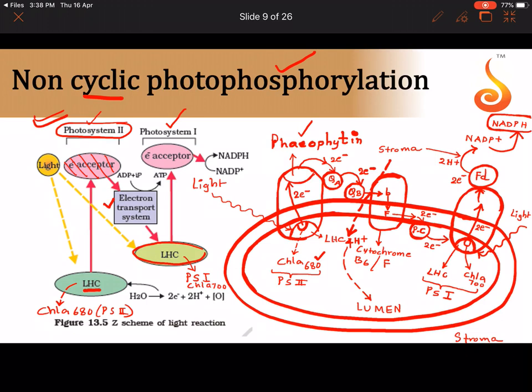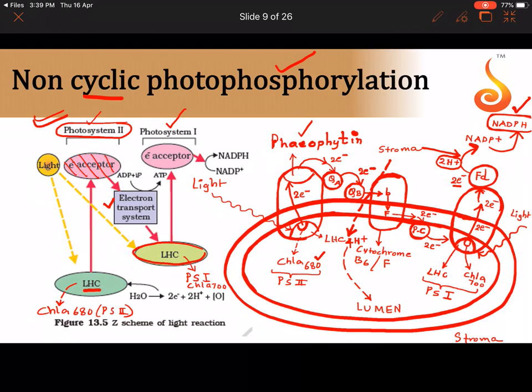Please bear in mind, in non-cyclic photophosphorylation, in the end we are getting NADPH. So who added to this NADP plus molecule? It was ferredoxin. This FD is ferredoxin. It takes these 2 electrons that are coming from chlorophyll A700 and it picks up 2 protons. Where did it pick up these 2 protons from? It picked them up from the stroma. It adds the 2 electrons and 2 protons to NADP plus, reducing it into NADPH. This is a very important thing.